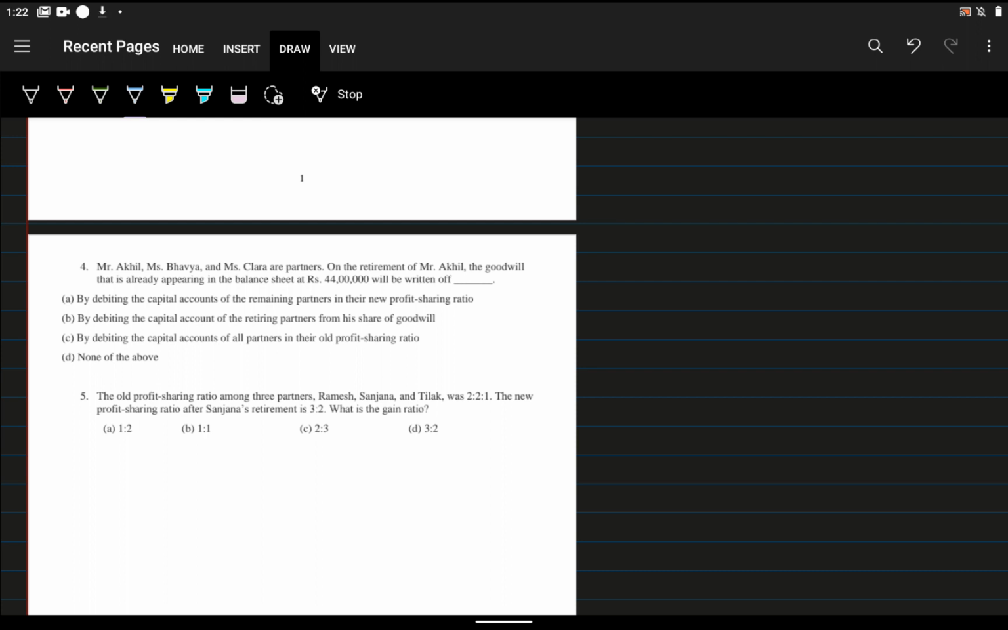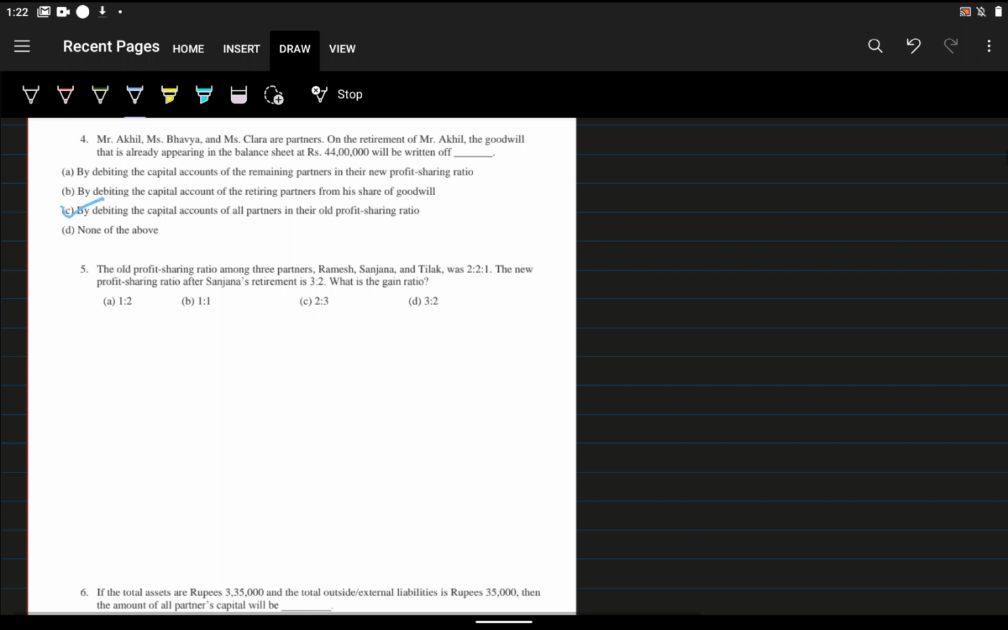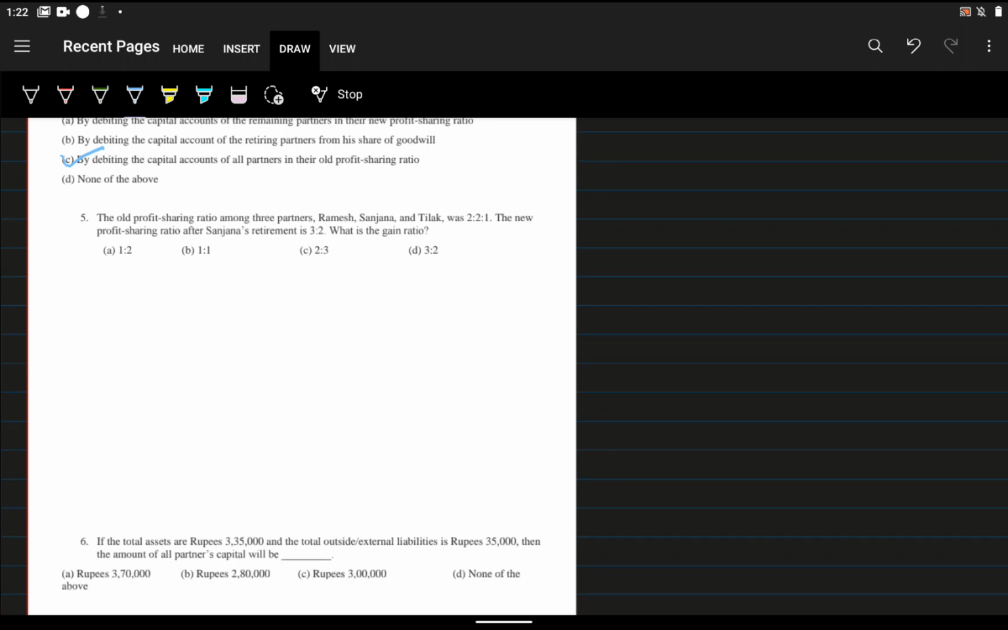So what is the answer for the fourth one? C is the answer: by debiting the capital account of all partners in their old profit sharing ratio. Okay, that is the answer. Now come to the fifth one. The old profit sharing ratio among three partners, Ramesh, Sanjana and Tilak, was 2:2:1. The new profit sharing ratio after Sanjana's retirement is 3:2.